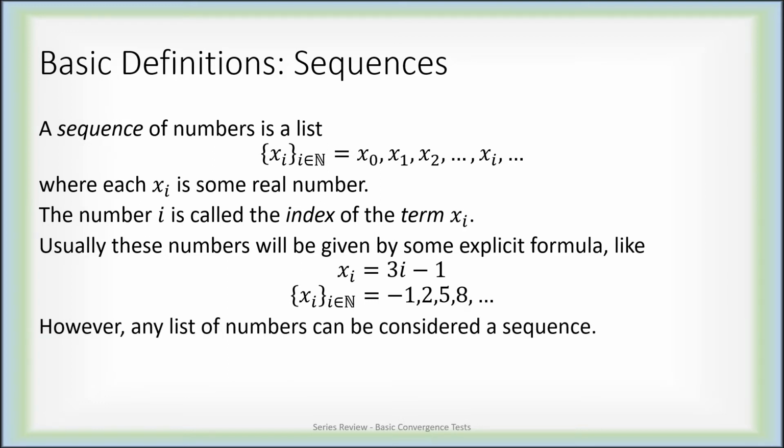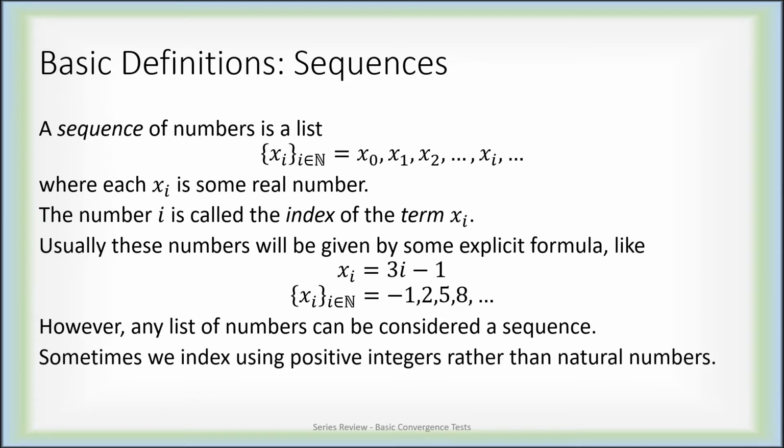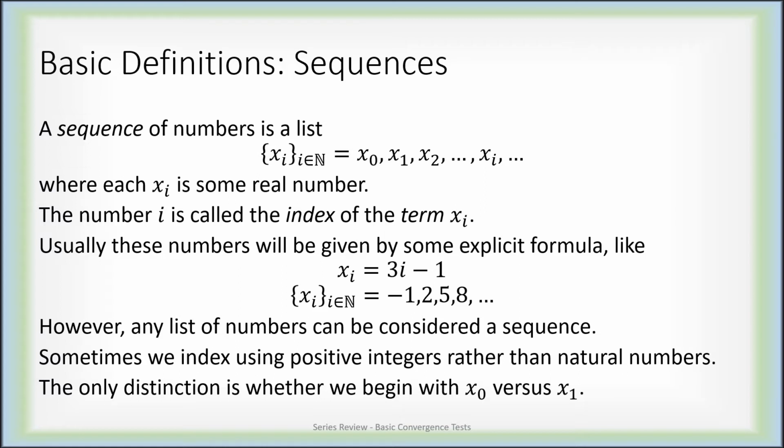But honestly, any list of numbers can be considered as a sequence, whether it's given by an explicit formula or not. Sometimes we're going to use an index starting not at 0, but starting at 1. So instead of indexing over the natural numbers, which begin at 0, we will index using positive integers, which begin at 1. The only distinction there is whether the sequence begins with x naught or begins with x1.